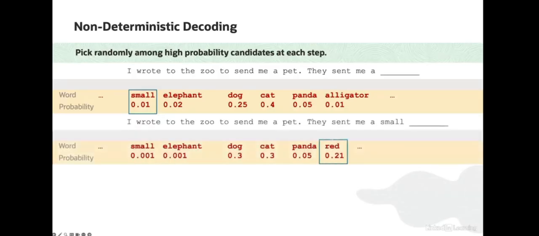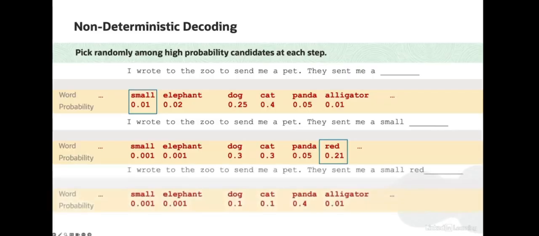As you'll see, the probability on the vocabulary words are revised given this modified input. In particular, the probability on the word elephant goes down because elephants are typically not small. Again, we'll sample a word randomly from the visualized words. Here, we sample the word red.